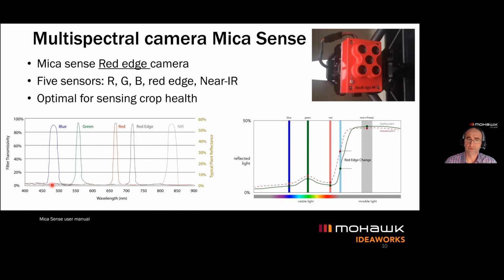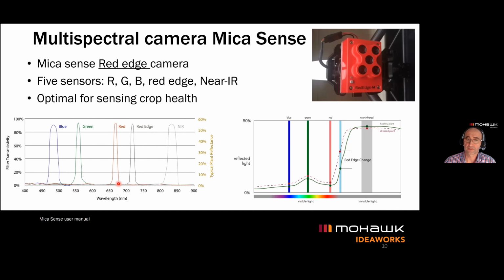Let's say blue would be around 475 nanometers, the green 550. We can see blue, green, and red, but we don't see red edge and near infrared because we are going above 720 nanometers. So the wavelength is one important factor here. And the second one is how wide this wavelength is. What is the bandwidth?